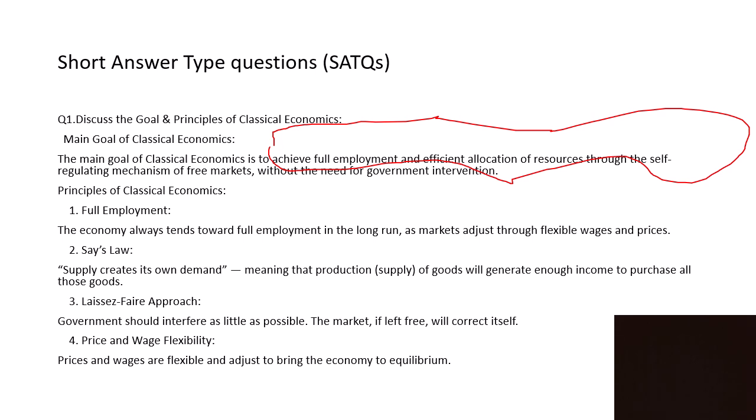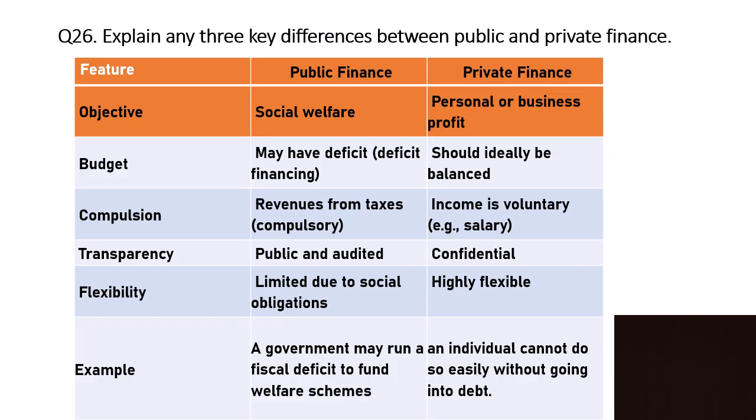The economy always tends towards full employment in the long run as the market adjusts through flexible wages and prices. Second principle is Say's law. Say's law says supply creates its own demand, meaning that production of goods will generate enough income to purchase all those goods. Laissez-faire approach: this says government should interfere as little as possible. The market, if left free, will correct itself. Price and wage flexibility: prices and wages are flexible and adjust to bring the economy to equilibrium.